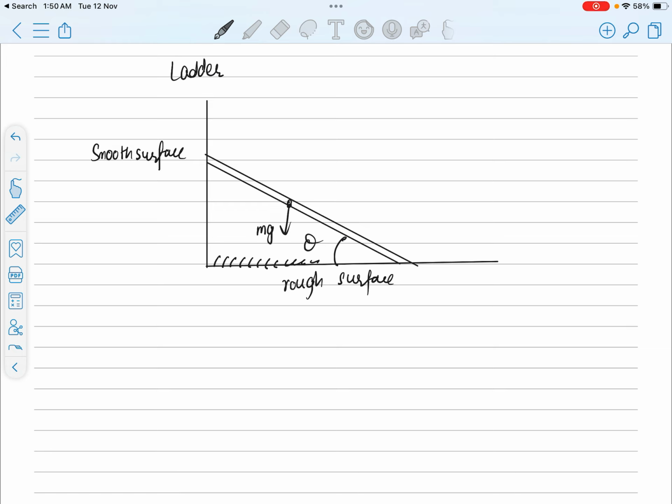Now the weight is distributed across the whole of the ladder. The center of gravity is the point where the sum of the whole weight appears to act, but weight acts along the whole of the ladder. Imagine this is the ladder. To oppose the weight, there is a normal reaction force acting over here.